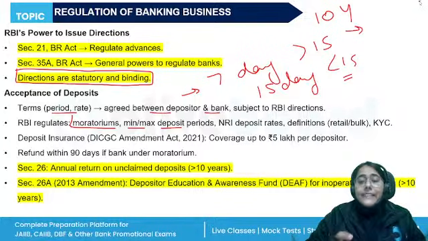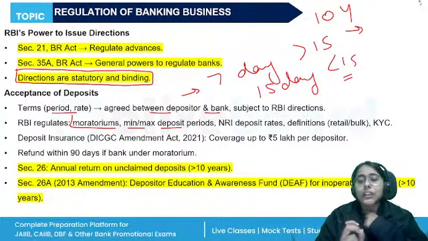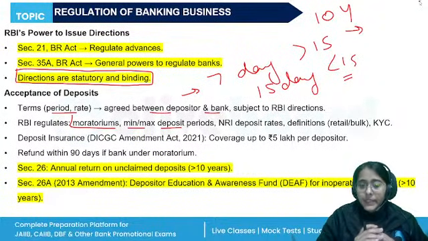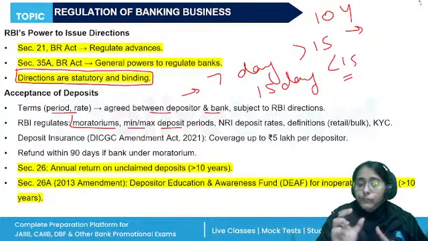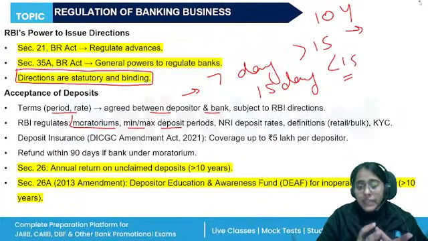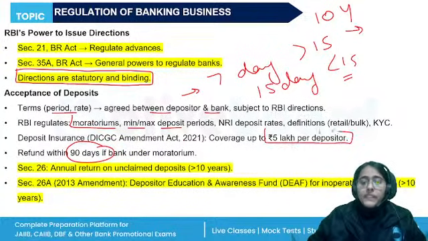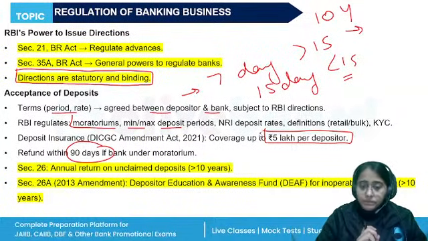Then there is the DICGC: all the banks, RRBs, cooperative banks are now under the purview of the Deposit Insurance and Credit Guarantee Corporation. It is administered by RBI. So all the funds up to 5 lakhs are returnable by a bank to the account holder. If the bank comes into moratorium, if there are certain restrictions imposed by RBI, then within 90 days of such action, they have to return coverage up to 5 lakh rupees per depositor, right?